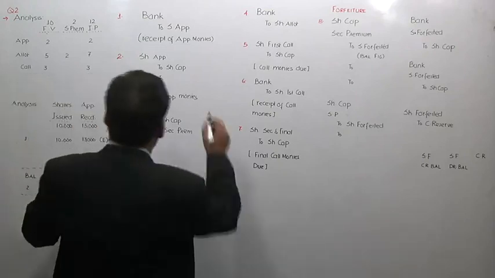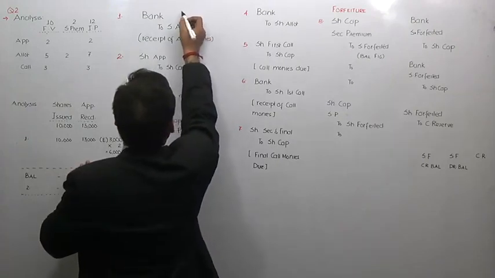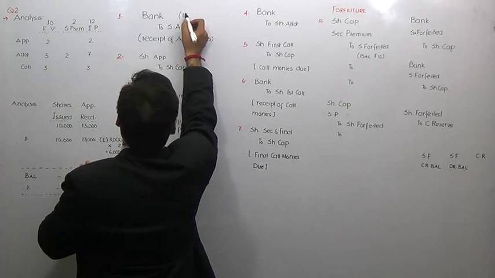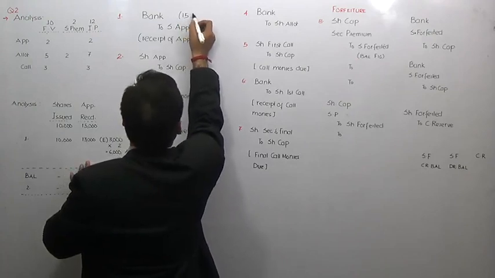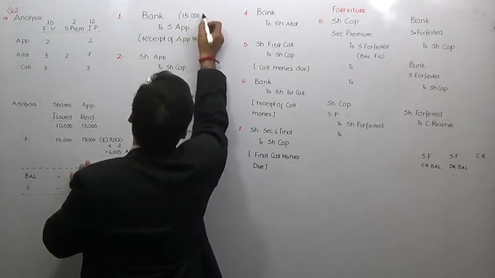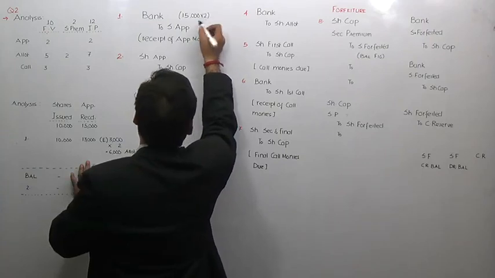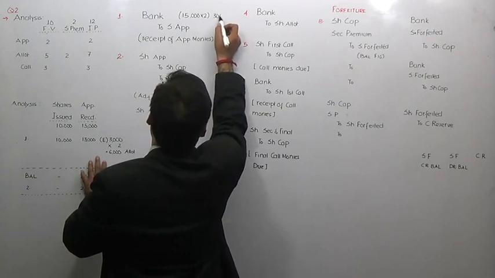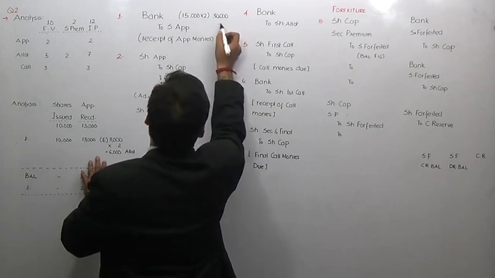So now, first entry, bank to share application. The number of applications which you received happen to be, in this case, 15,000. Obviously, you are going to multiply it with the application money. 30,000 is the amount which you would receive. Your first entry will be bank to share application 30,000.